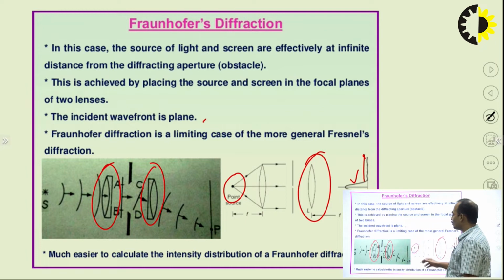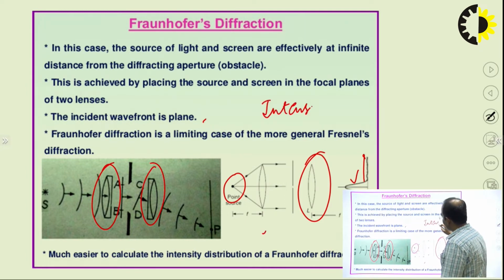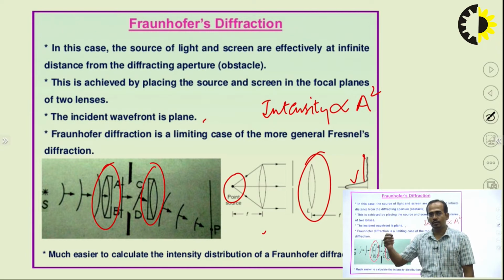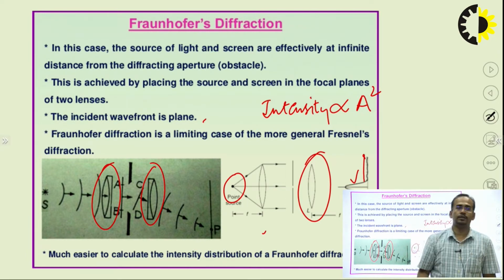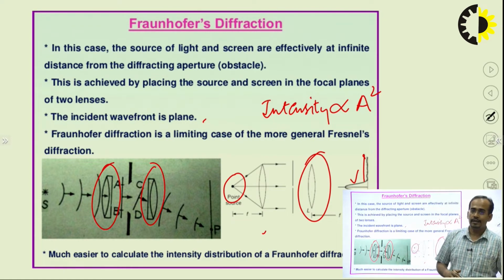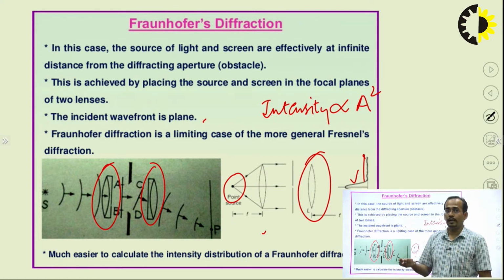You can easily calculate the intensity of the wave: intensity I is directly proportional to the amplitude squared. So, you have to calculate the amplitude by using vector analysis or any method. After calculating the amplitude, you can get the intensity by simply squaring the amplitude.